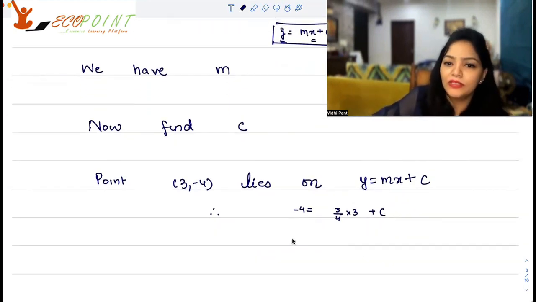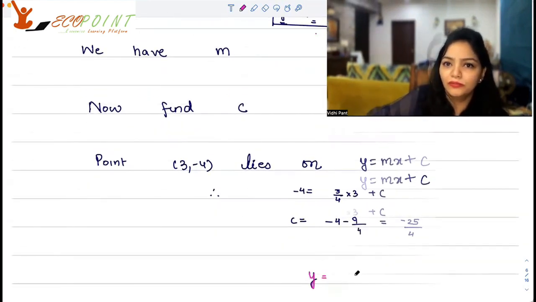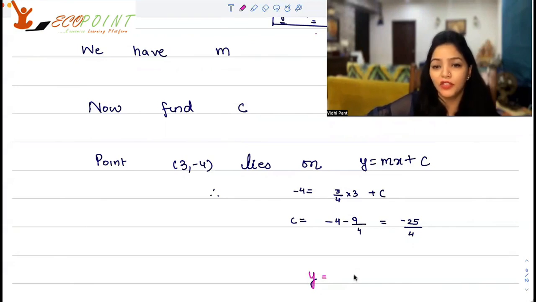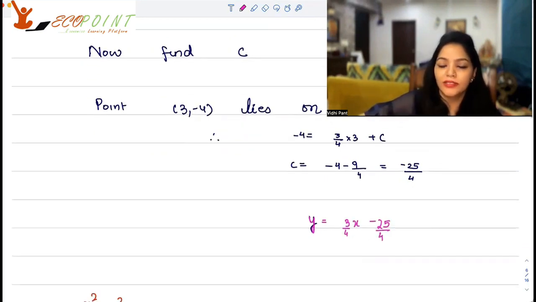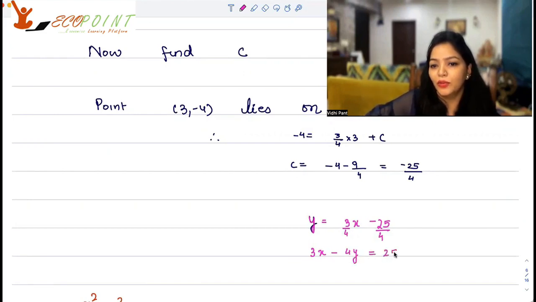And that's going to give you c equals, therefore, now that you have your c, which is equal to -25/4 after the calculations, y is equal to m, that is 3/4, x minus 25/4. So you can say that the equation of the tangent is 3x - 4y = 25.